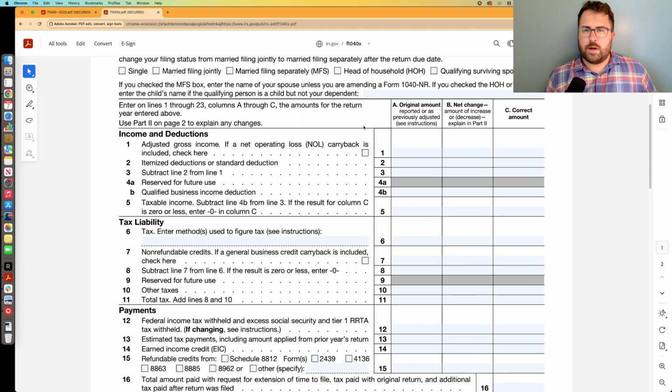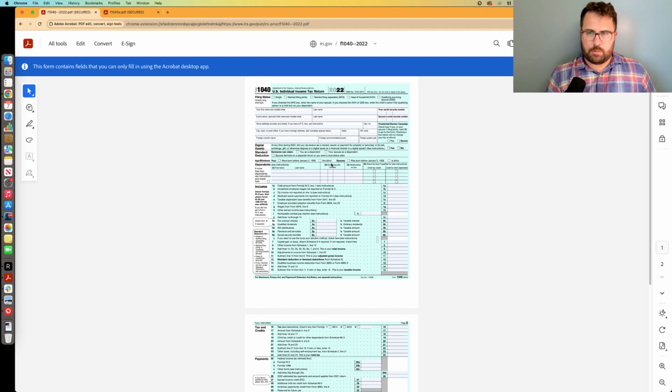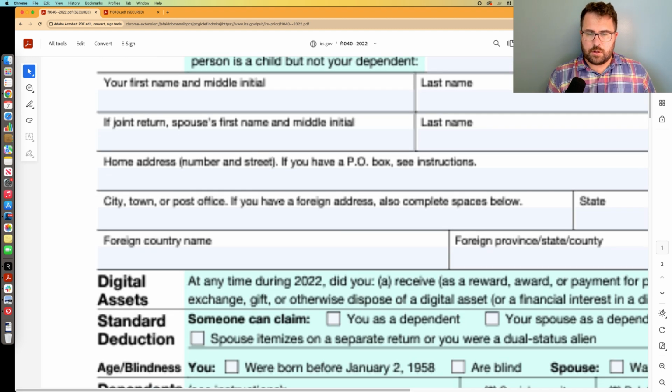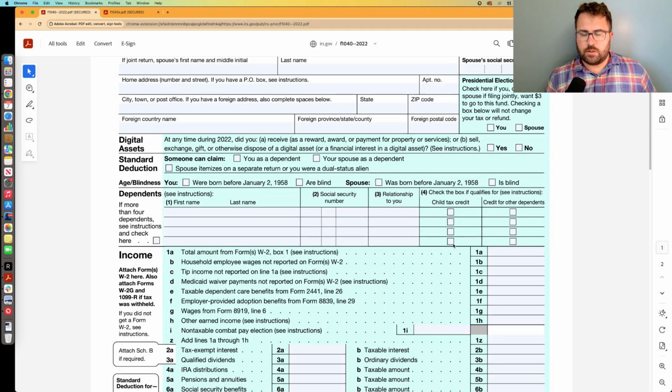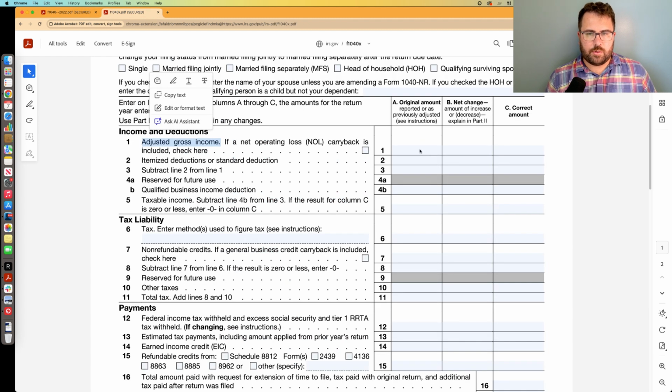Basically, what you would do in column A, which says original amount, you would put your 2022 adjusted gross income. So you go to your 2022 tax return. Here's like a blank one. Let me get rid of this blue ribbon. Zoom in. Come on, there we go. Your 2022 adjusted gross income you'd pull from down here. This is your adjusted gross income: 2022 Form 1040, line 11, whatever's on line 11. Put that there, and so on and so forth.